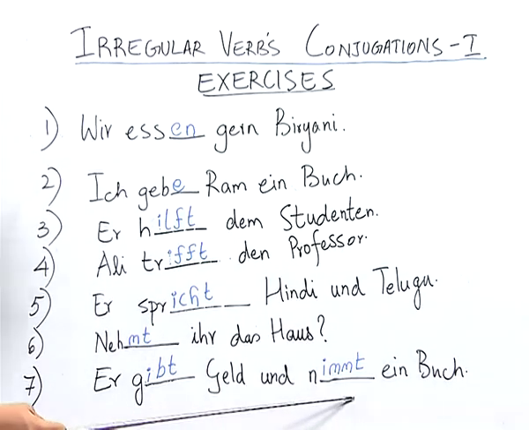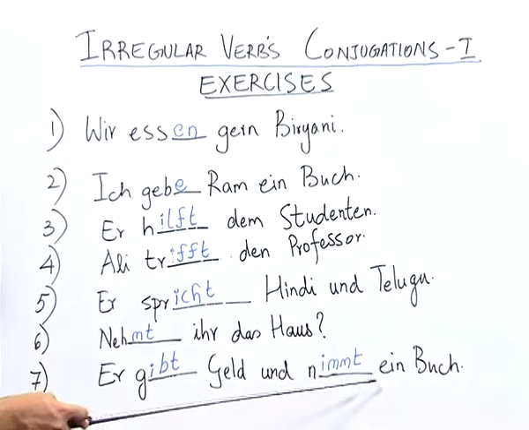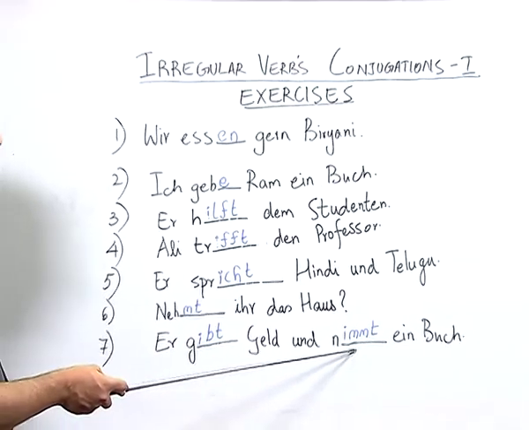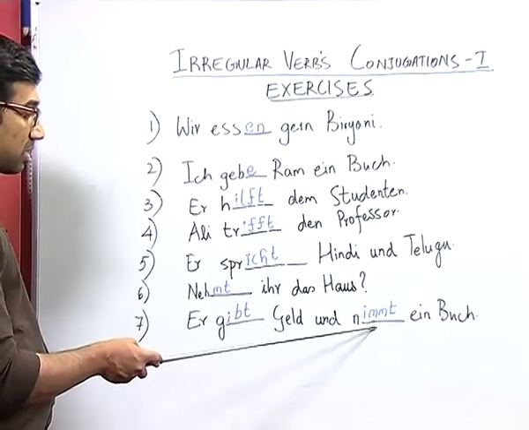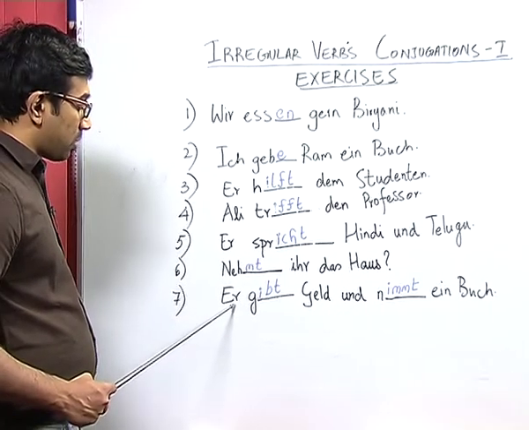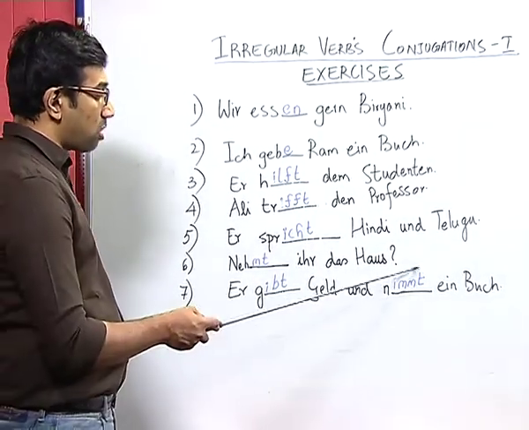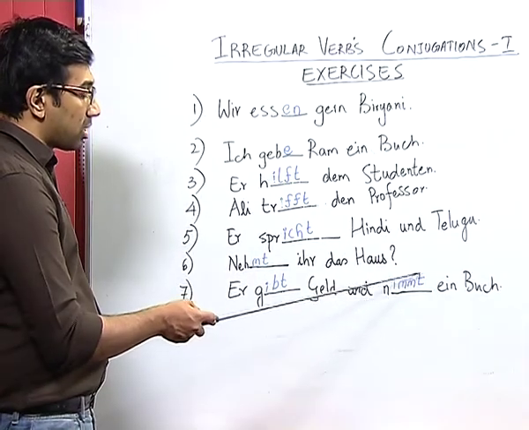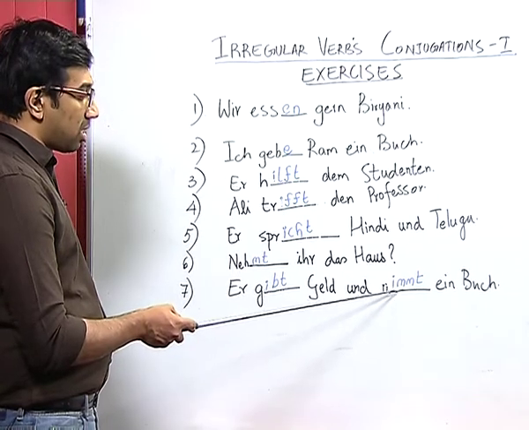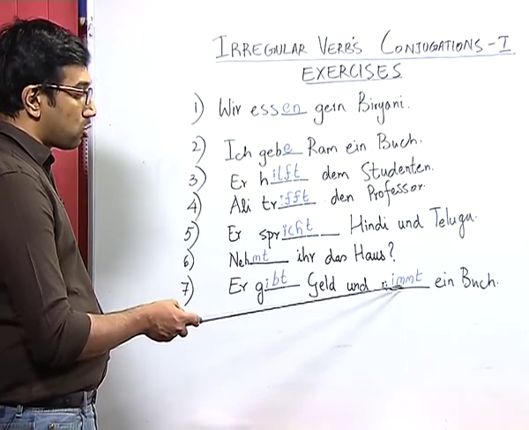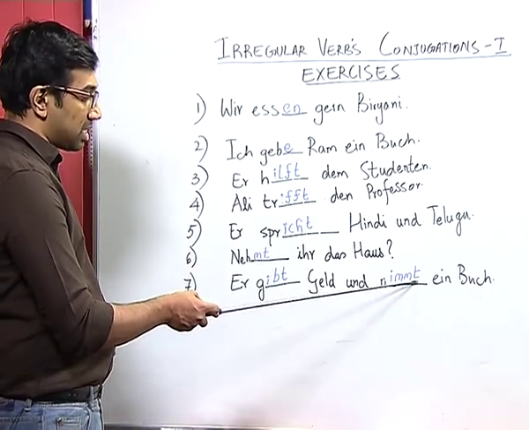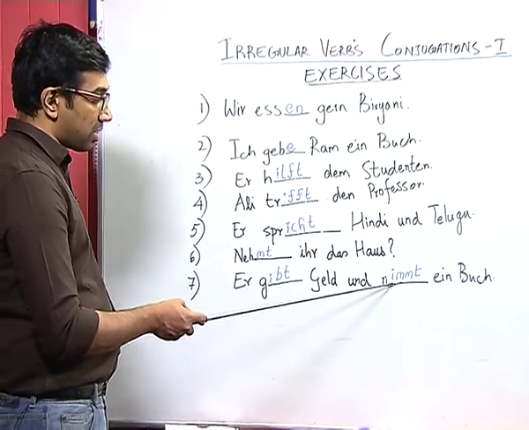And moving on to the verb nimmt ein Buch, here the verb is nehmen and the conjugated form is nimmt, conjugated along with the third person pronoun. Now, if you look at the conjugation, the complete structure of the verb undergoes a change, where instead of one M, two M's come apart from the ending T, and the vowel is replaced by I.